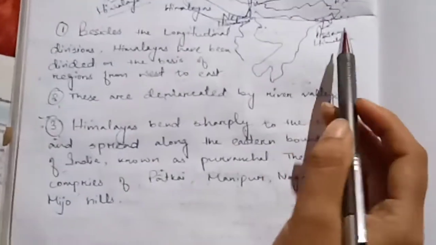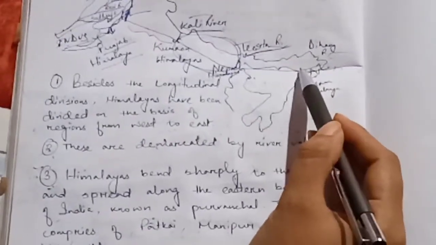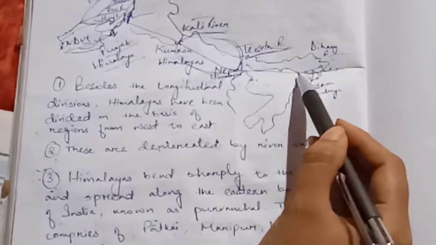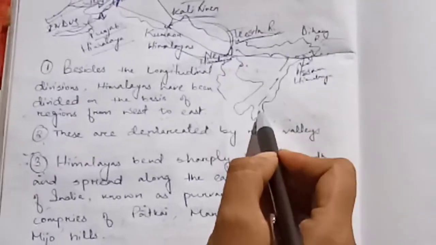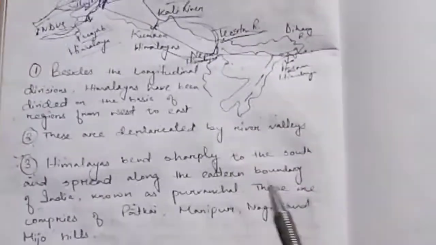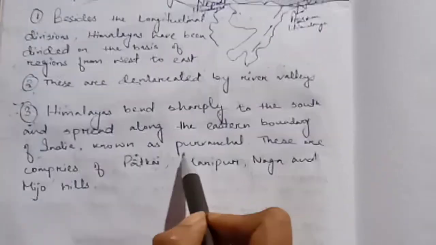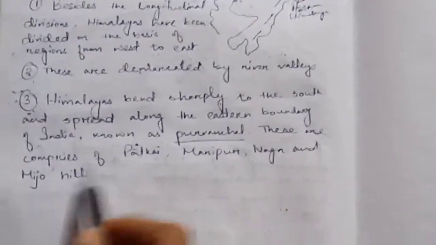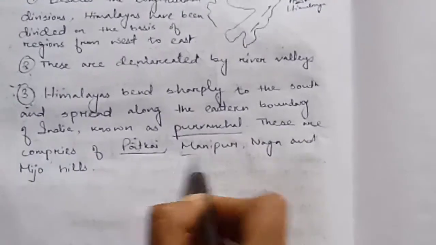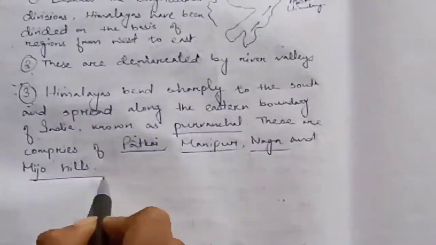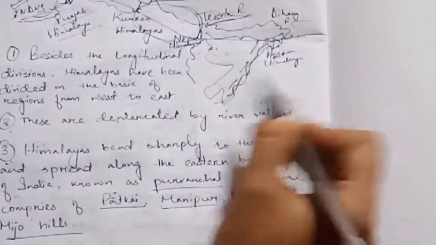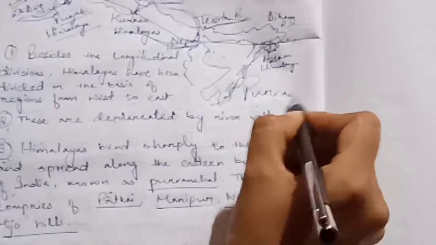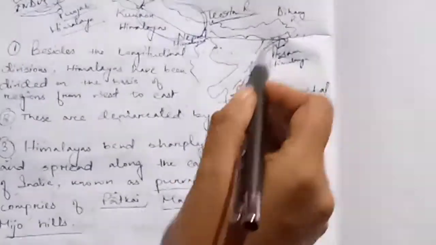Now Himalaya is also stretching to the northeastern boundary, and this stretching of Himalaya in the northeastern part is known as Purbanchal. Here I have mentioned it, Purbanchal. This comprises of Patkai, Manipur, Naga and Mizo hills. These together are known as Purbanchal. So this is stretching of Himalaya in the northeastern part.